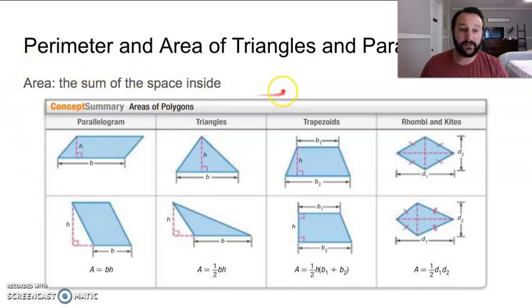Area is the sum of all the space inside a shape. And here's a couple of examples of formulas for our different shapes we're talking about today. So we're talking about a parallelogram, a triangle, a trapezoid, and rhombi or kites. Okay, so the formulas are here.